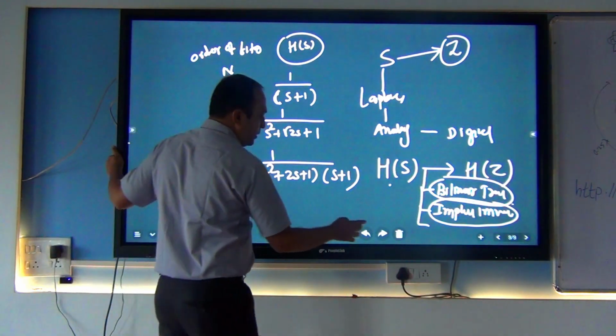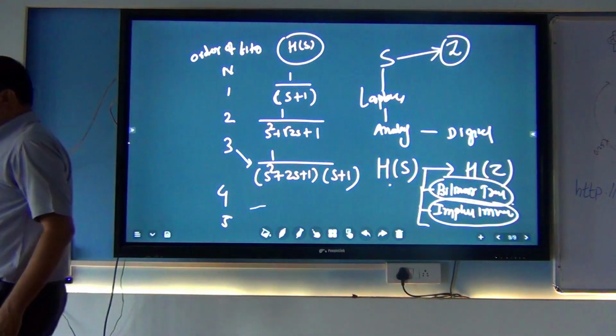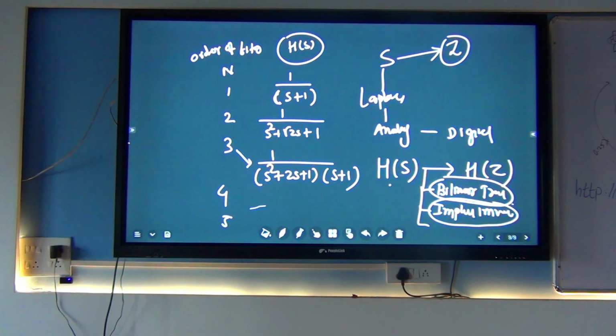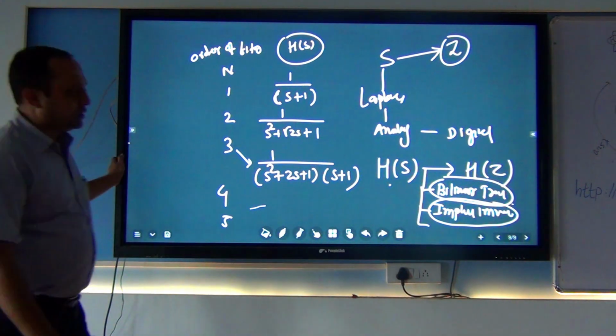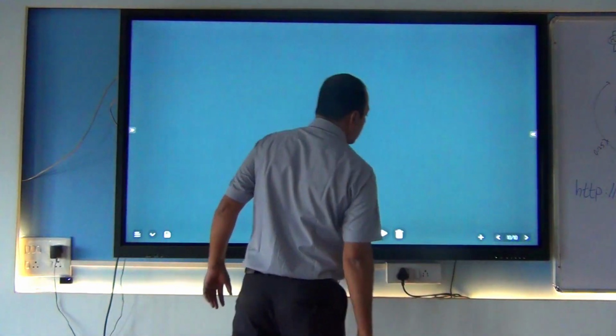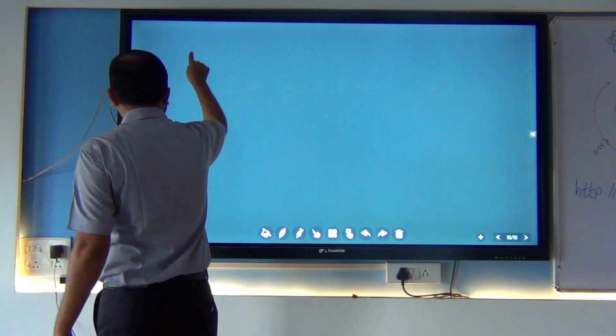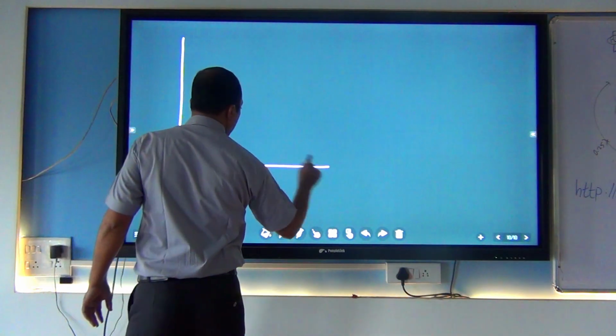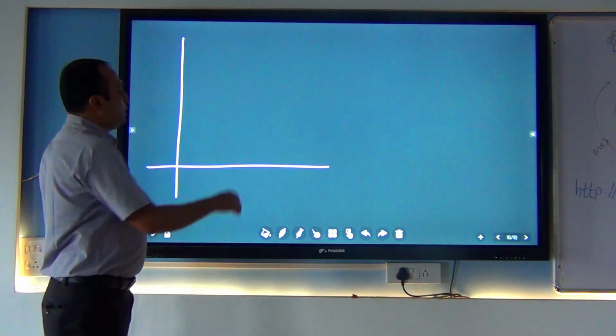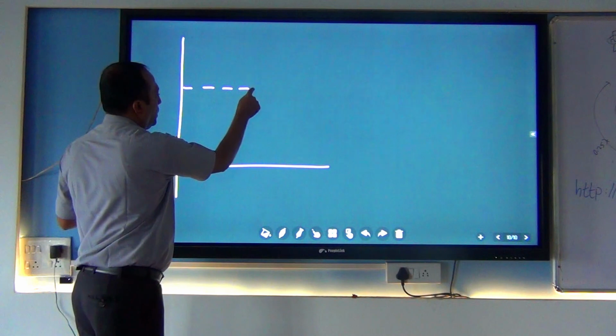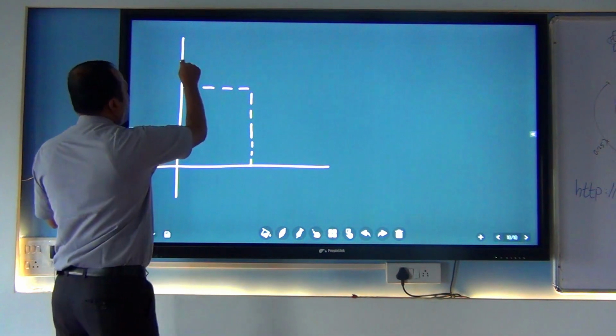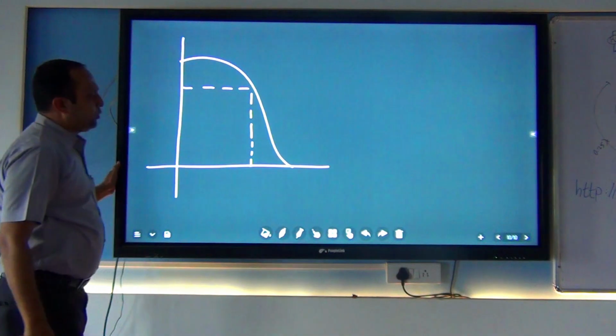So this is the discussion. Now we try to solve one example on it so that you understand what exactly it is. Now again, one diagram is very important for the discussion. Try to draw this diagram and keep it in your mind.